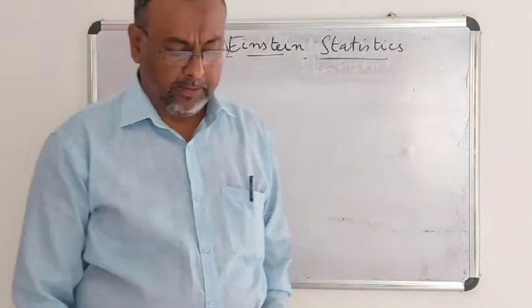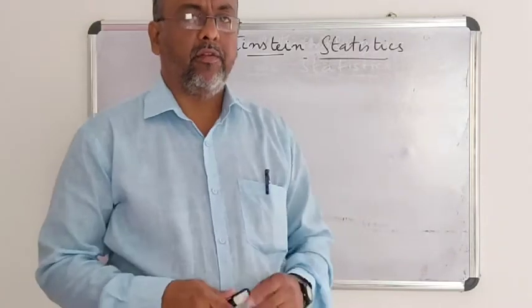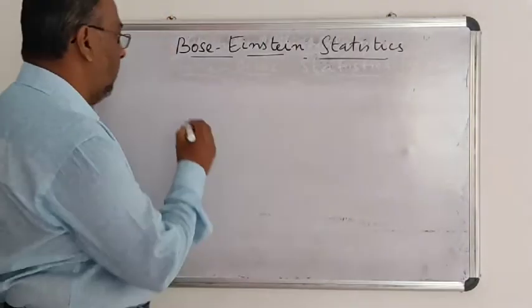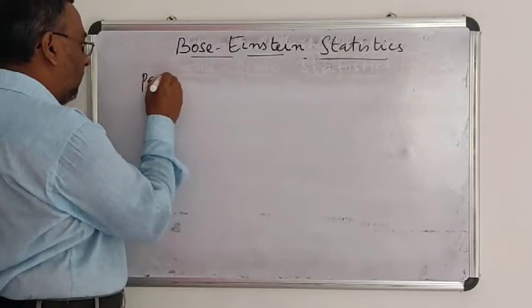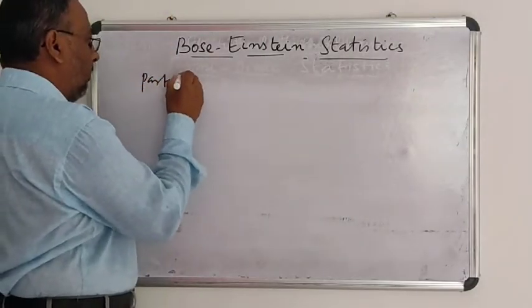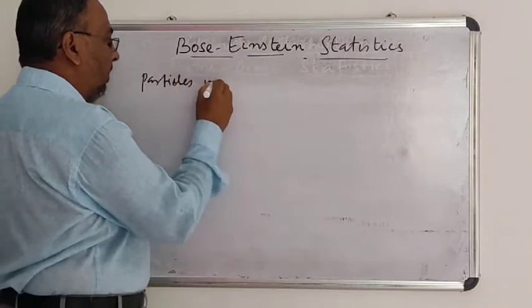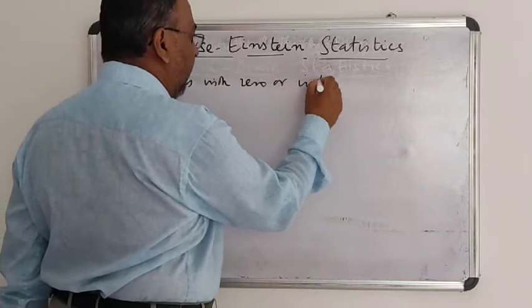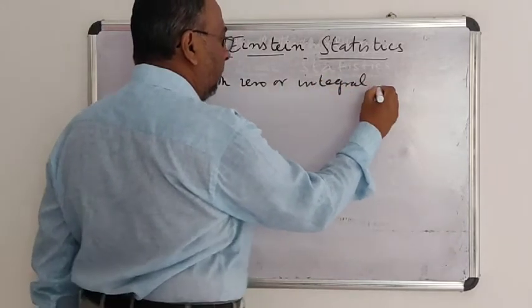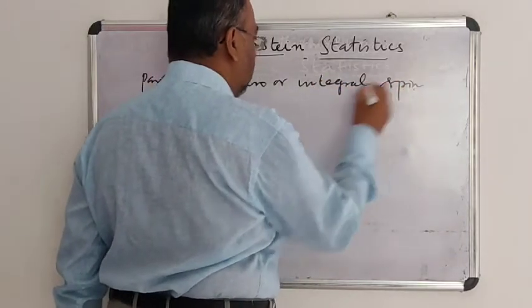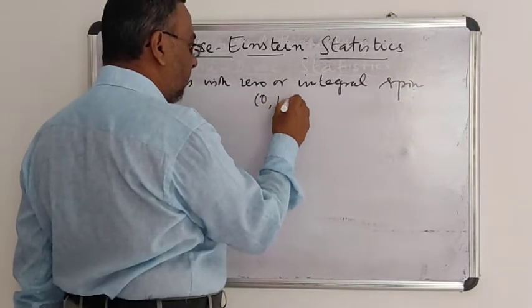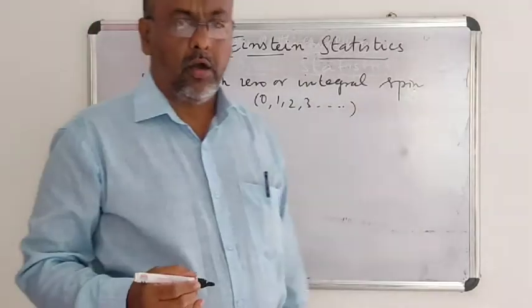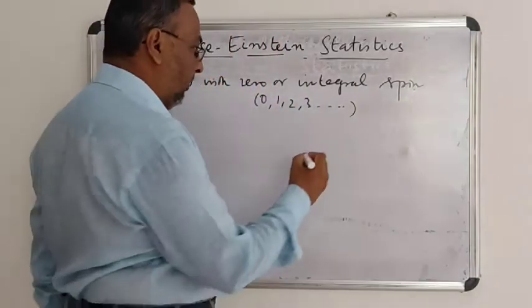What is a boson? Particles with zero or integral spin, that is 0, 1, 2, 3, etc. They are called bosons.